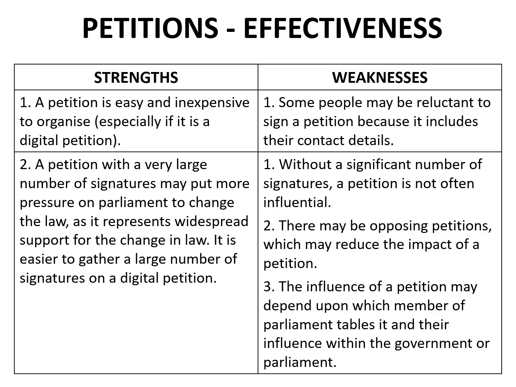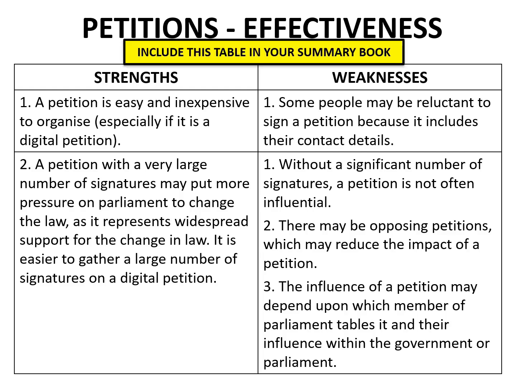You can use this table as a basis for your discussion of the way in which individuals and groups can influence law reform through the use of petitions. Please include this table in your summary books and make sure that you supplement the information contained in this table with notes from your reading of the textbook and from the discussion which follows, which will help you to better explain the points made in this table.